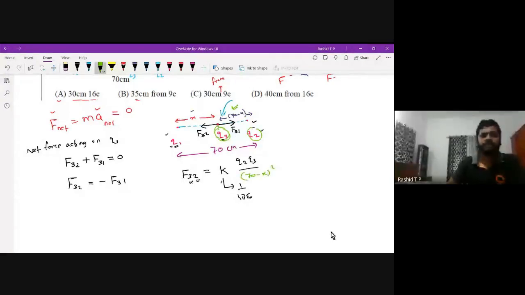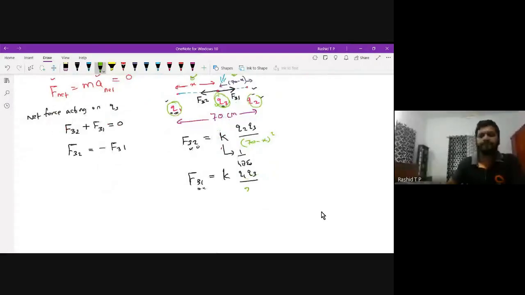Next one we have force F31. F31 means K into force between charge 1 and 3: K Q1 Q3 divided by the separation between charge 3 and 1 squared. Charge 3 is this one and 1 is this one. The separation between them is x, so this is x square. According to this equation, both are the same.